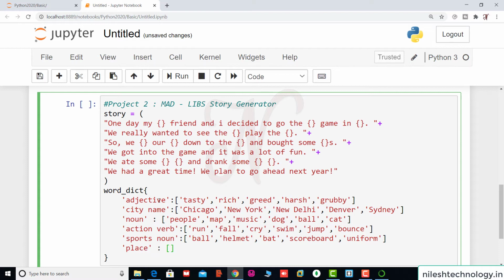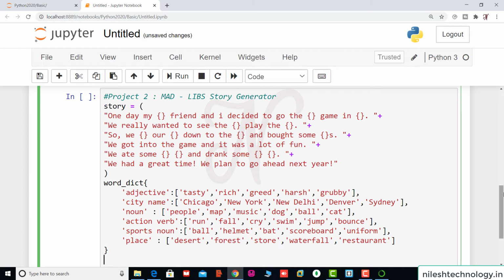So we add some places. For example, desert, forest, store, waterfall, or restaurant. Okay, so these are the dictionaries. They have multiple words, and every dictionary entry is separated by a comma.